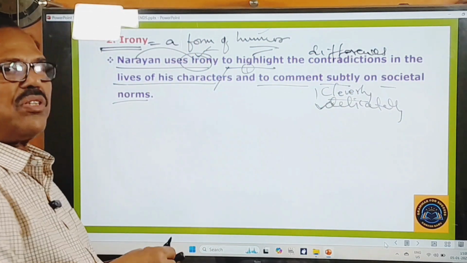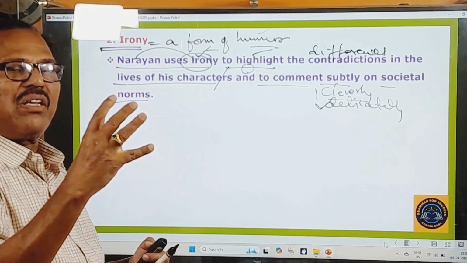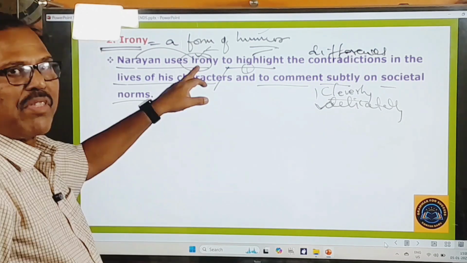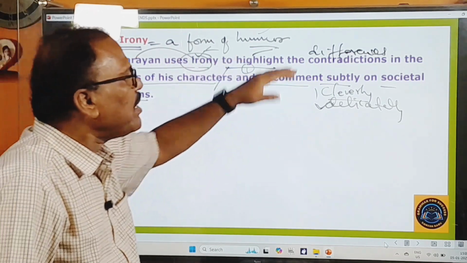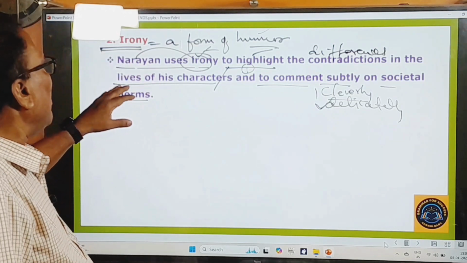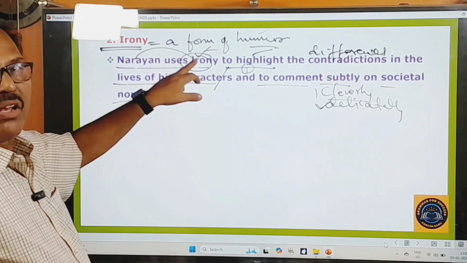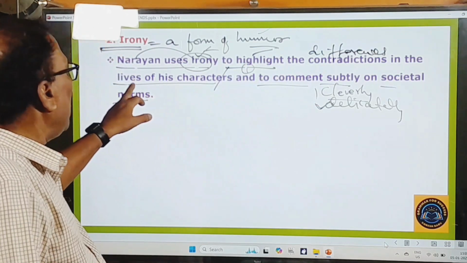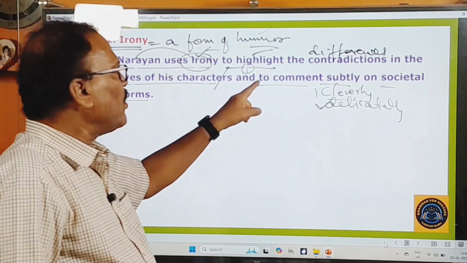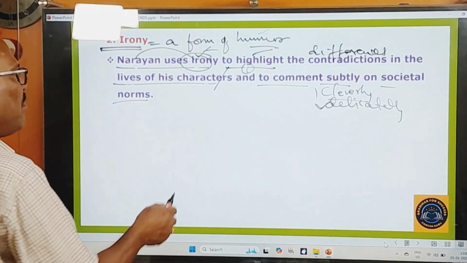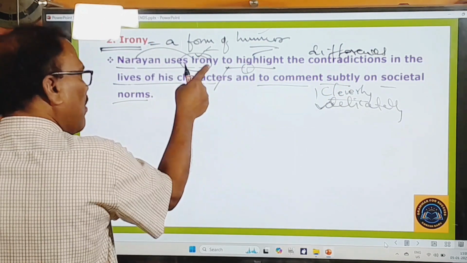In those days the societal norms were somewhat stricter, more rigorous. So he makes use of irony to comment on those societal norms. So in this way, R.K. Narayan makes use of irony to highlight the contradictions in the lives of his characters, first thing, and to comment delicately on societal norms. So for these two things he makes use of this irony.